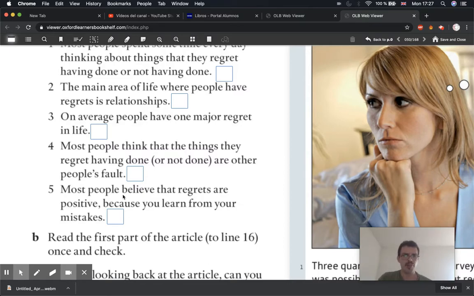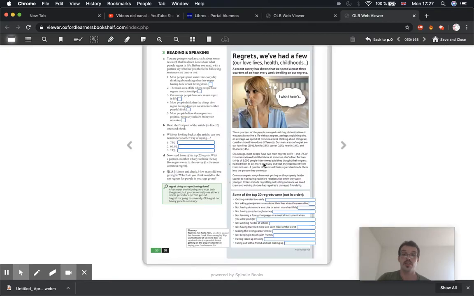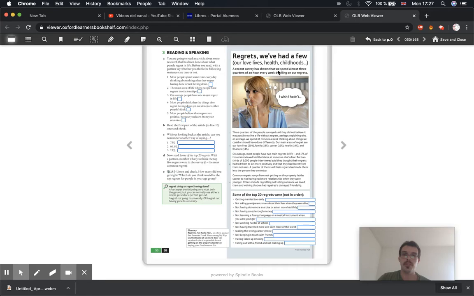And then number five, most people believe that regrets are positive because you learn from your mistakes. So let's read through, then we'll highlight the answers in the text and say if each phrase is true or false. Pause the video and take a bit of time to read the article up to this point.